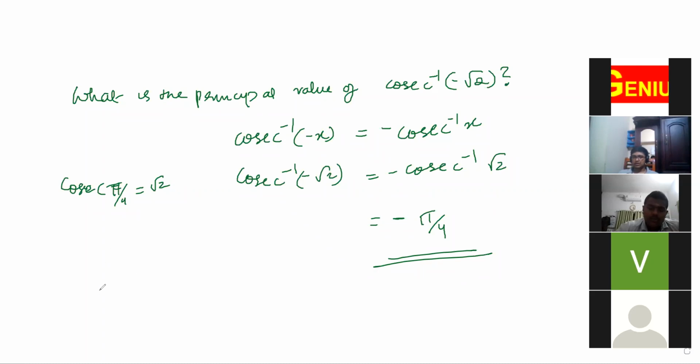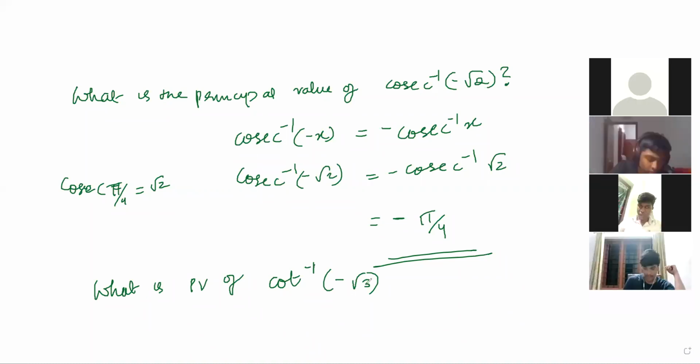Now tell me, what is the principal value of cot inverse minus root 3? So what is cot inverse minus x? It is pi minus cot inverse x, correct. Pi minus cot inverse x.